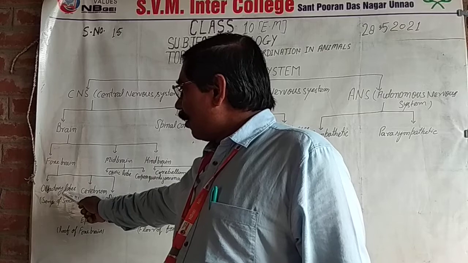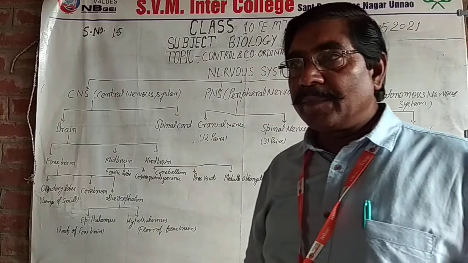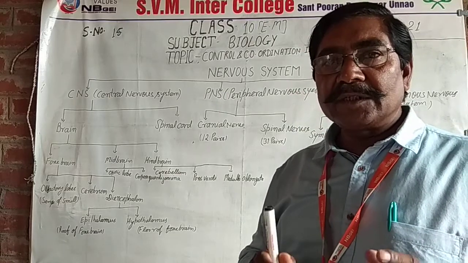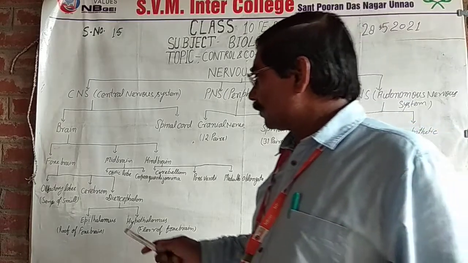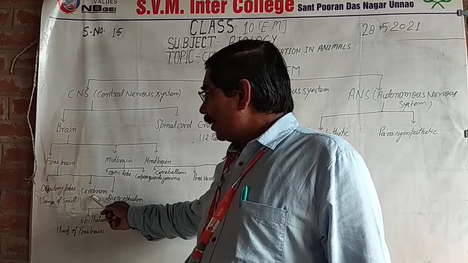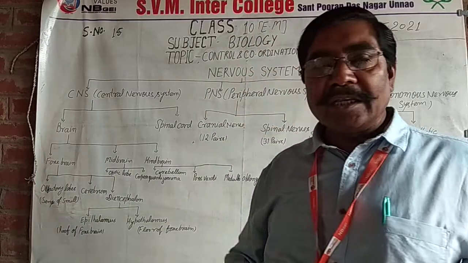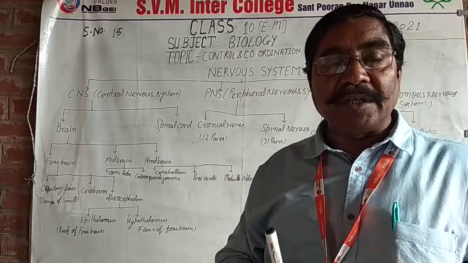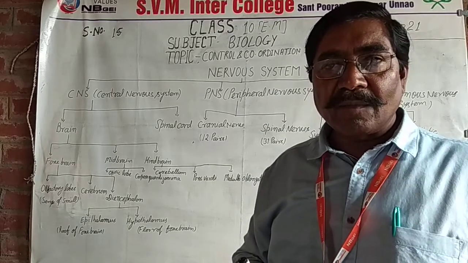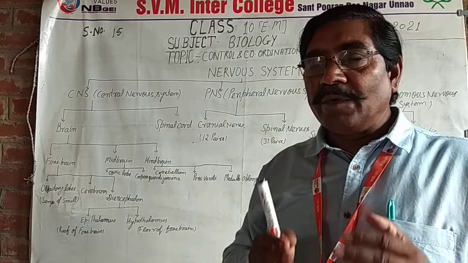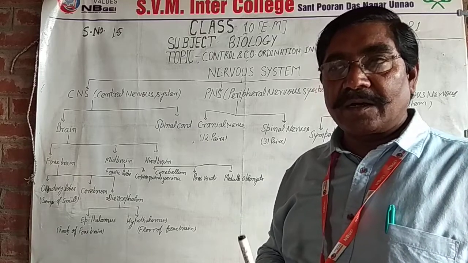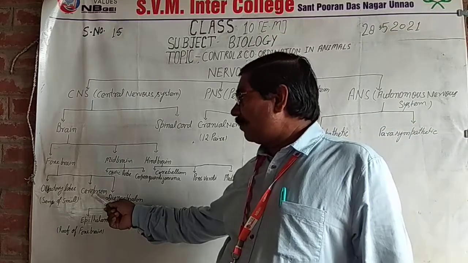Forebrain has the olfactory lobe, which is the center of the sense of smell. Next, cerebrum. It is the most developed part of the brain. This question is asked in the board examination: which part of the brain is the most developed part? So, the most developed part is cerebrum.